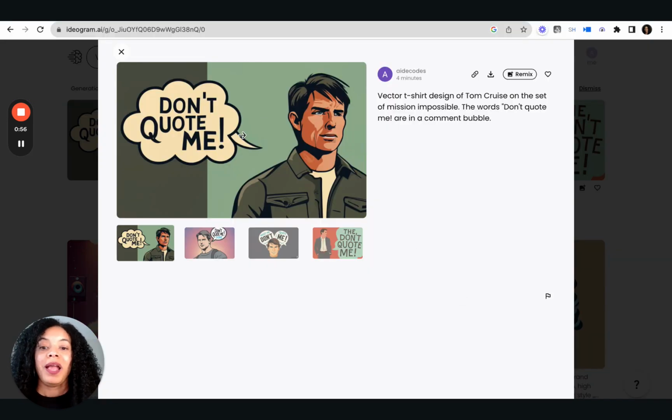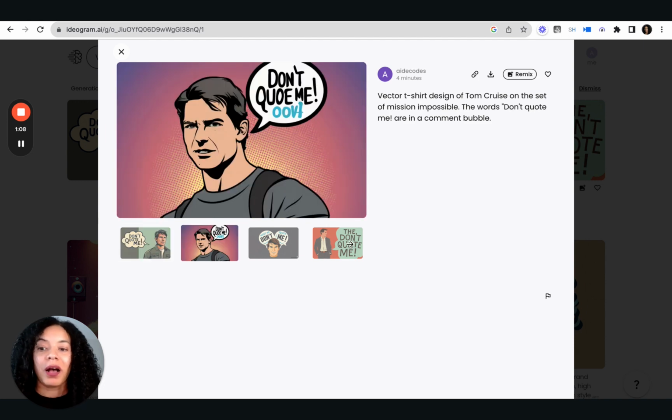So it did get the "don't quote me" right, which is great. This kind of looks like Tom Cruise. You can kind of guess that's him, especially with the whole idea of a vector or t-shirt image. Someone could probably realize that's him. The next one also looks like a younger Tom Cruise mixed in with someone else, but it did not get the text right at all here. It says "don't quote me" over. I don't know what that means, but it did make an attempt.